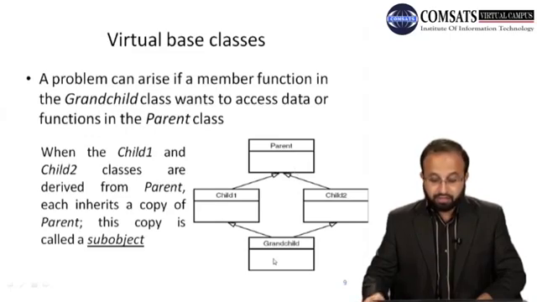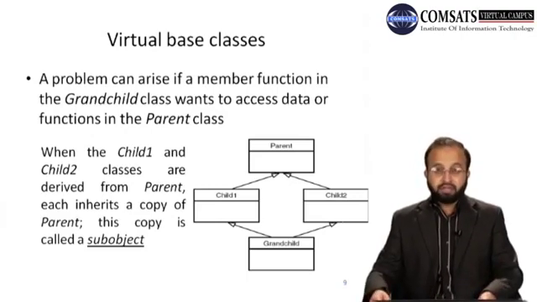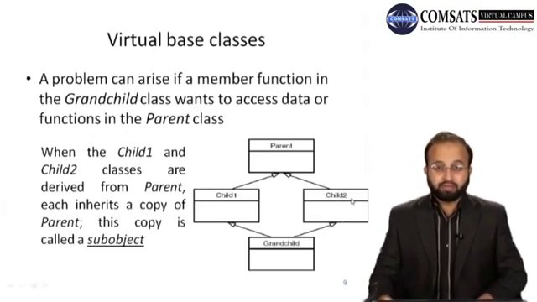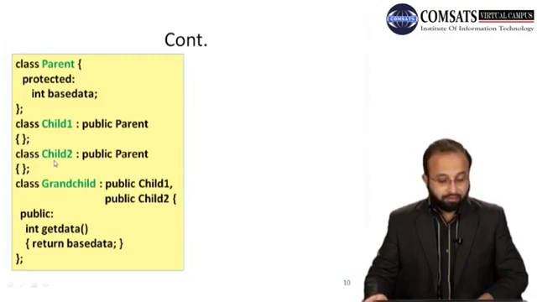Now if the grandchild calls any function of the parent class, ठीक है, तो उसकी एक कॉपी child 1 के पास भी है, child 2 के पास भी है. Now the ambiguity is that कि वो किस क्लास का फंक्शन एग्जीक्यूट करेगा C++ compiler, right? Let's see the problem here. So we have a parent class, it has a protected data member, base data. Now that data is accessible in all the derived classes. And then we have a derived class child 1, publicly inherited from the parent, child 2 publicly inherited from the parent. Now base class जो data member है वो child 1 का भी part बन जाएगा, child 2 का भी part बन जाएगा, same name, right?